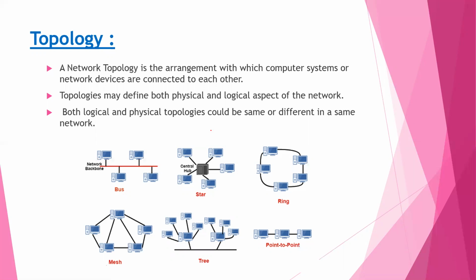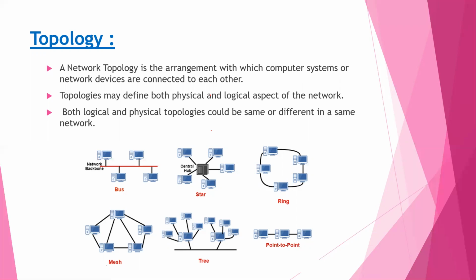A topology defines the arrangement of nodes, cables, and connectivity devices that make up the network. Topologies may be defined both physically and logically. This means there are two categories of topologies: first is physical topology and second is logical topology.